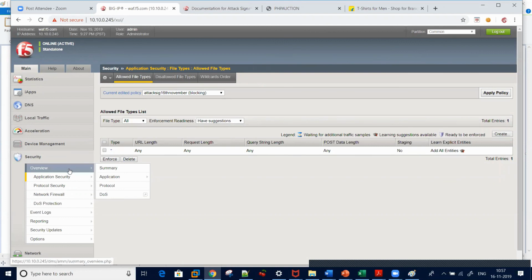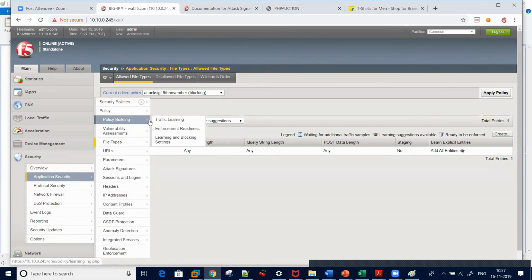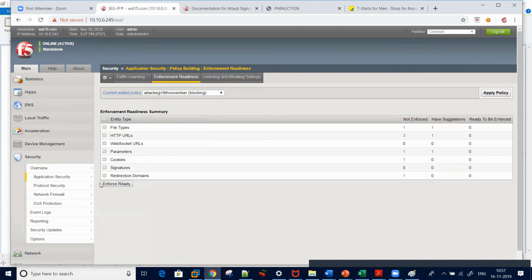The enforcement readiness summary screen will tell you how many file types, URLs, parameters, and cookies have suggestions. You can go here quickly and see this. There are some suggestions related to HTTP URLs. It will tell you how many URLs are not enforced. Not enforced means they are still in staging.